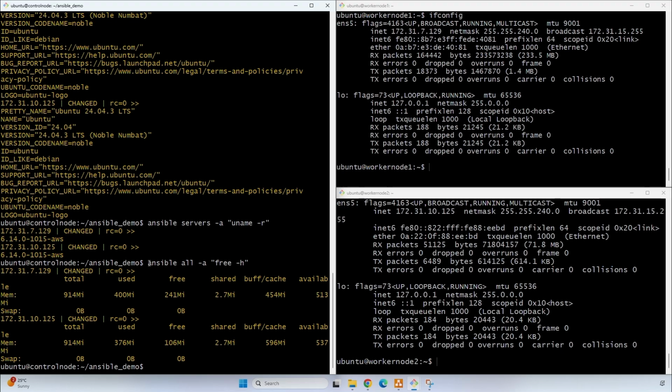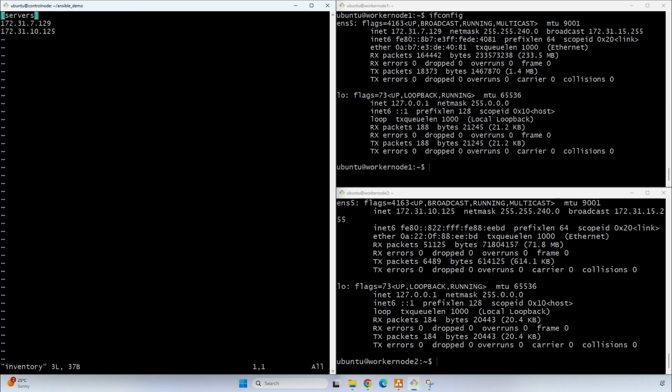To check the memory usage, we can use a command like ansible all -a free -h. Why did we provide all here? Till now we have used a specific group name, and using all we can check the information of all the servers, including those in other groups as well. So let's change the inventory file once. Here we have two servers.